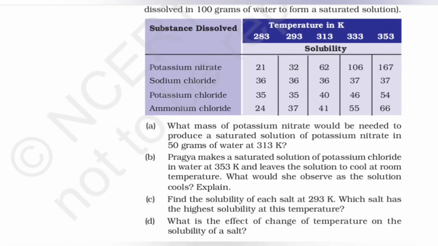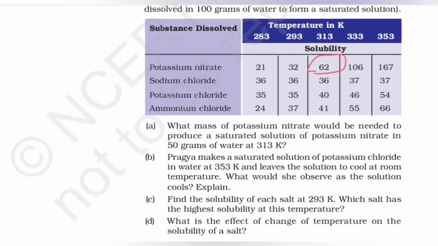So the first question is, what mass of potassium nitrate would be needed to produce a saturated solution of potassium nitrate in 50 grams of water at 313 K? Again, see, the mass of nitrate is given in 100 grams of water at 313 K, which is 62 grams, because it is already given here, and accordingly you can just figure it out.